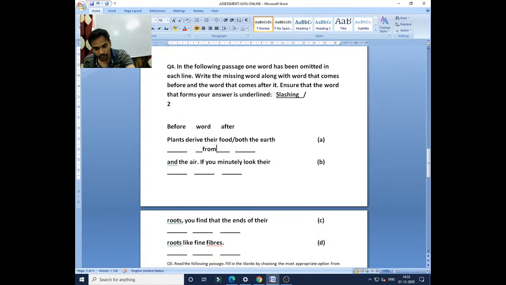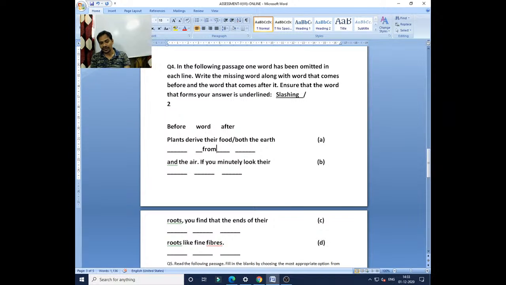Clear? So which is your before word? Food. Food is the before word, the missing one is from, and then the after word. So three words you have to write in the exam. But here I am writing only the missing one, placed in the middle. Clear? So plants derive their food from both the earth and the air.